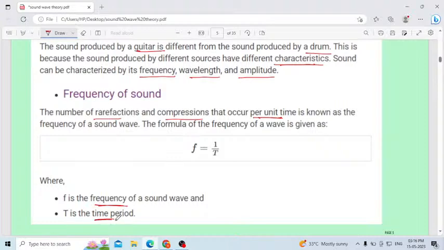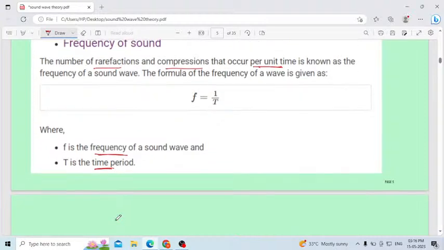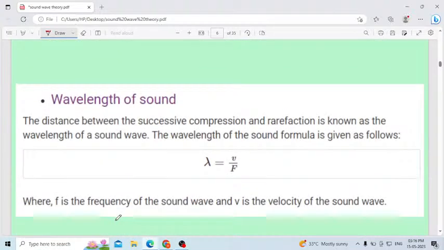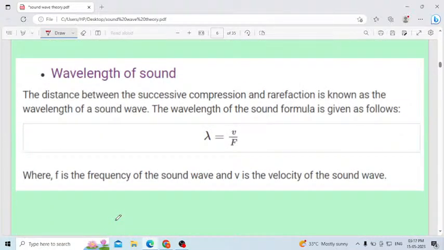In easy words, you have to remember: what is meant by frequency? It is the number of rarefactions and compressions that form per unit time, per second. How many rarefactions and compressions occur, that is nothing but the frequency of a sound. Next one, the wavelength of sound, this one is easy.